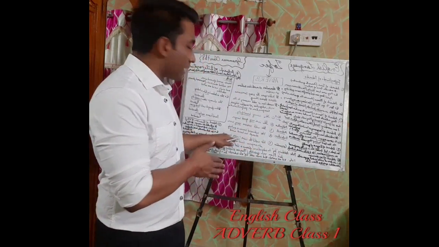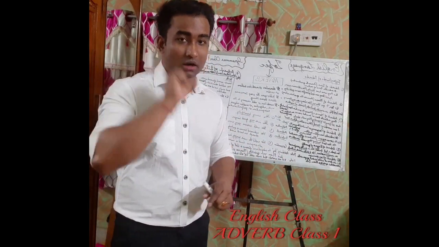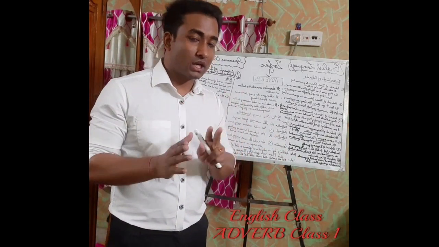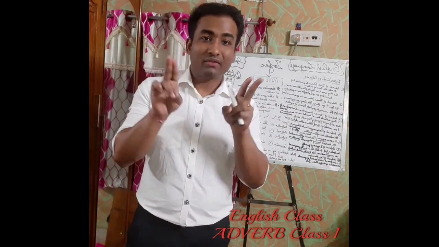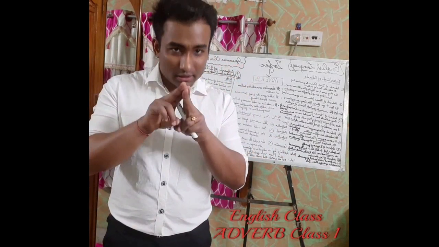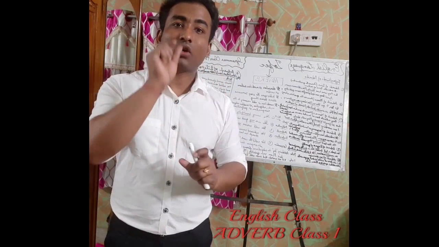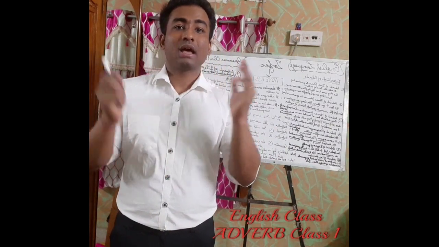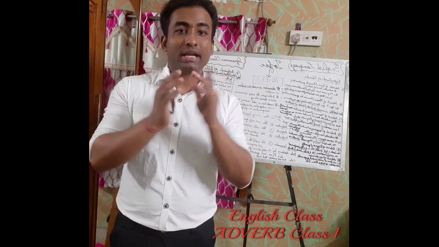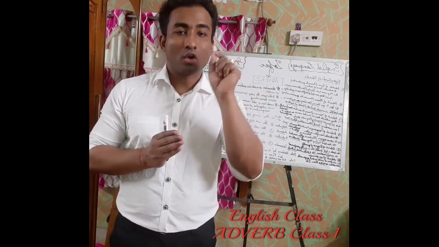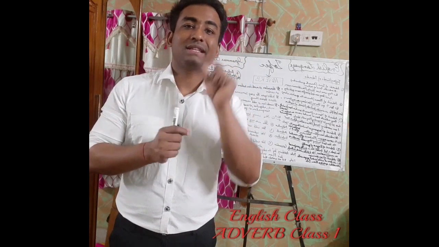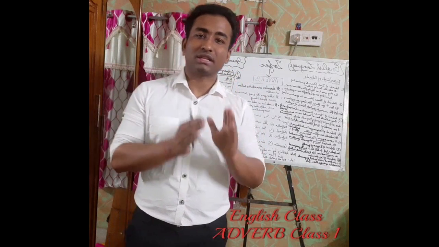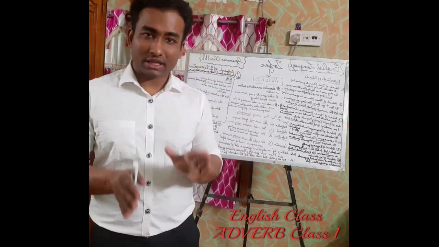He sold the car. This is one clause. Its engine had a minor defect. This is another clause. When we add both clauses together with a word, that word is called a conjunction. So when two sentences or two clauses are added together as one sentence along with a word, obviously that word is a conjunction. Just for your information, I'm telling you, because till date I have not taught you conjunction or preposition.